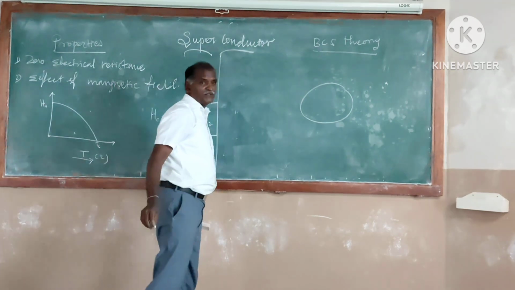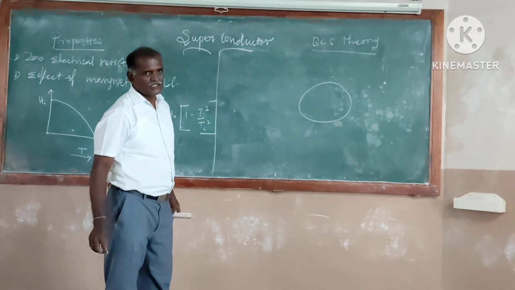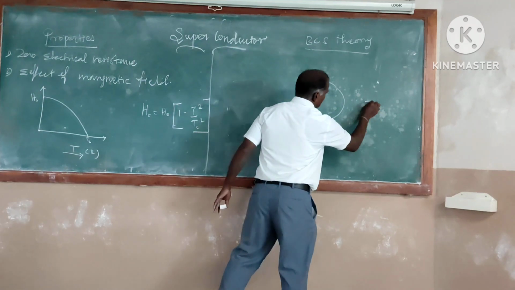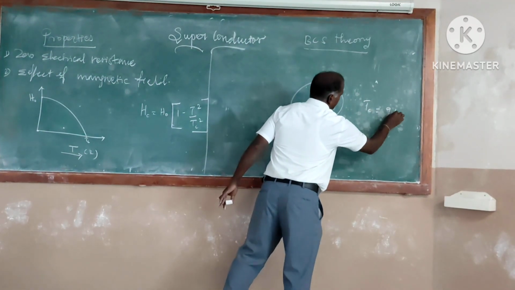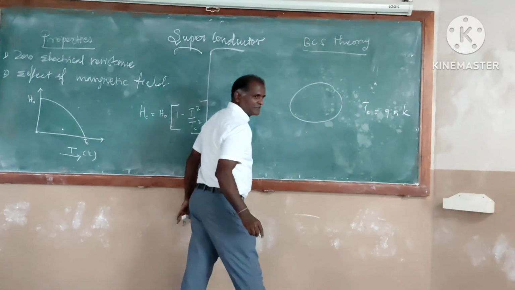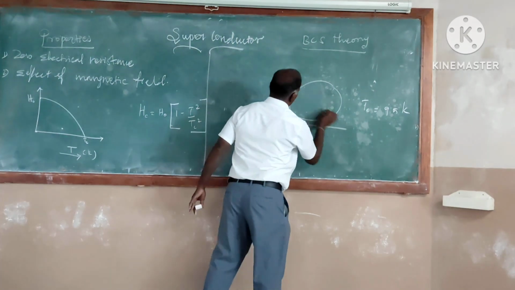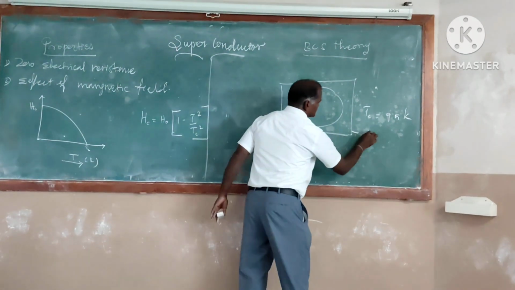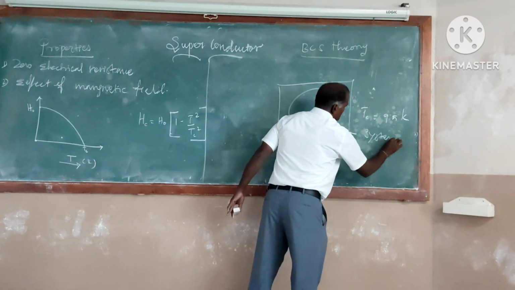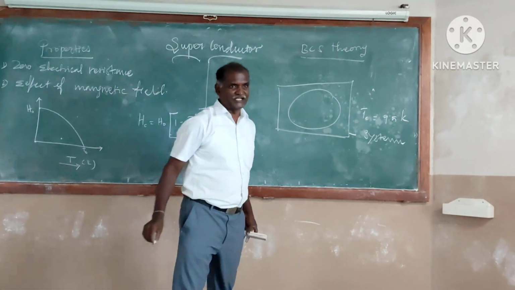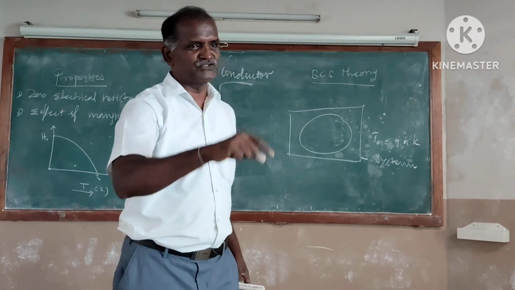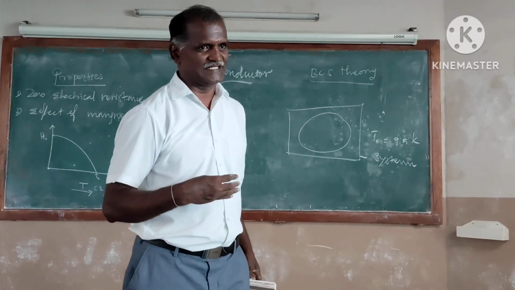Let it be a niobium superconductor. Its transition temperature Tc is 9.5 K. It is kept in a system, like a refrigerator or freezer. Using the system, we can reduce the temperature as our needs require.